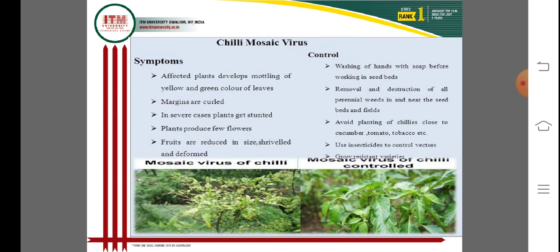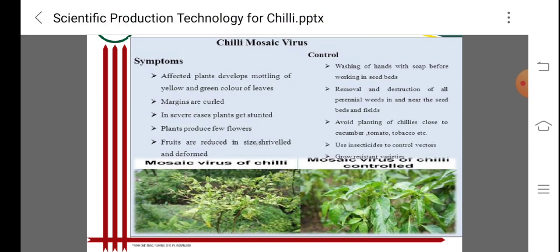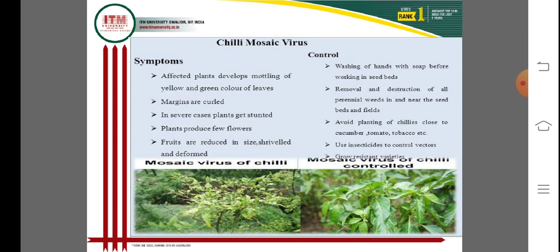It is transmitted by hand, whitefly and thrips. Remove and destroy old perennial weeds near the seed beds and field, and clean up the soil.